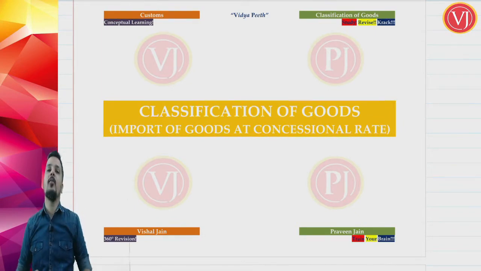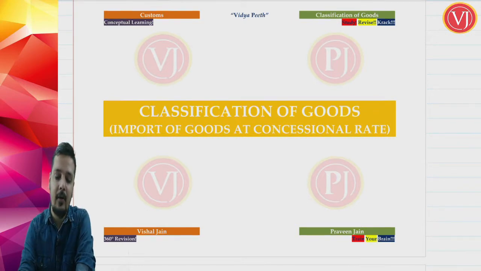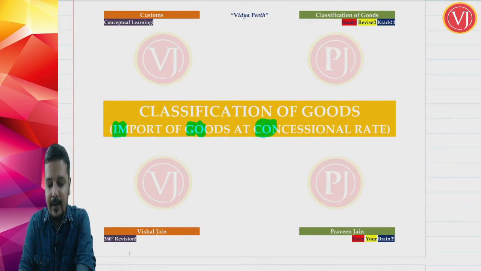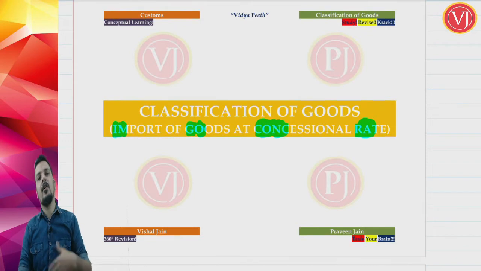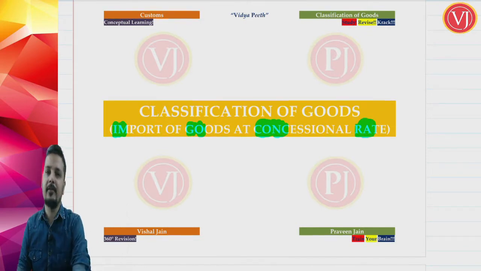Friends, now let us move on to the next part of your classification of goods in customs, where we are going to focus on import of goods being imported at concessional rate. Supposing the rate of duty on imported goods is 20%, now you are importing at, say, a reduced rate of 10% or 0%, either partially exempted or fully exempted.